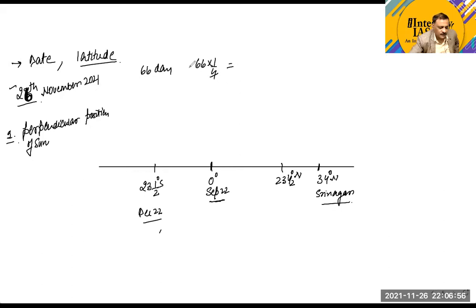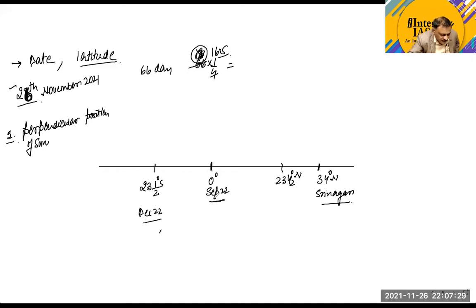You can take it to be approximately 17, or take 16. 16.5 would be our exact value. Yes, sir, 16.5.